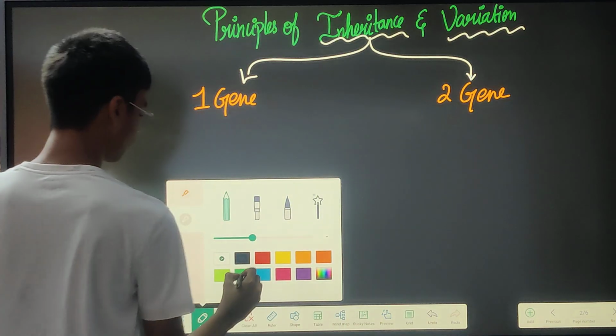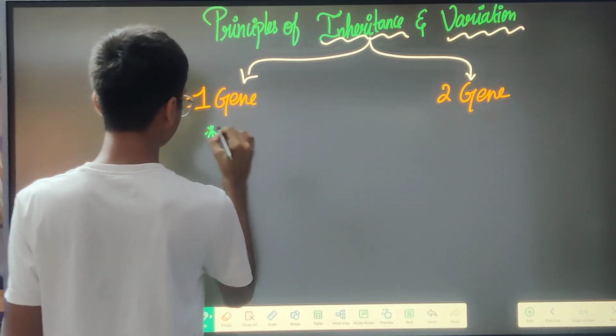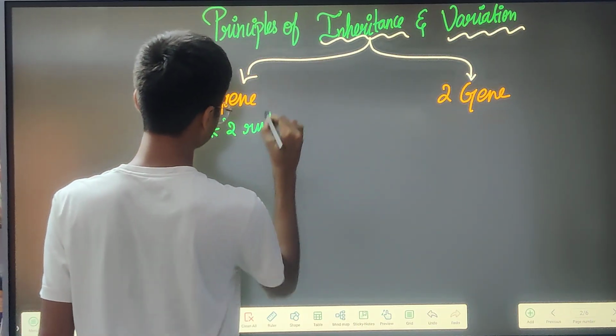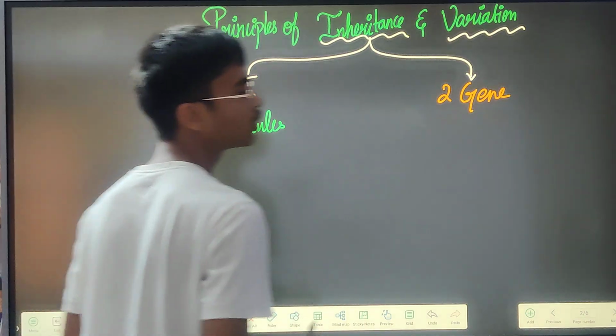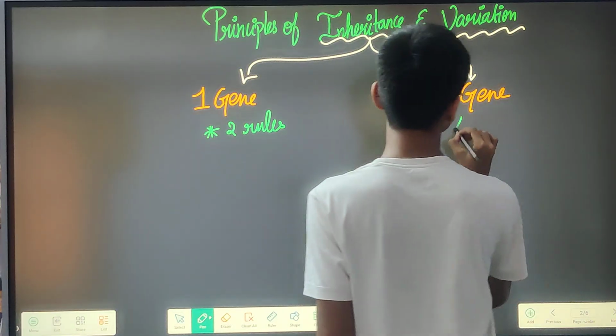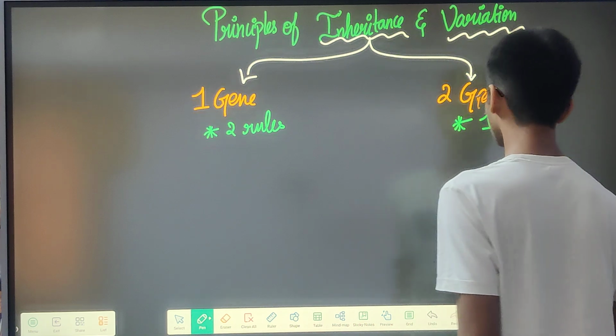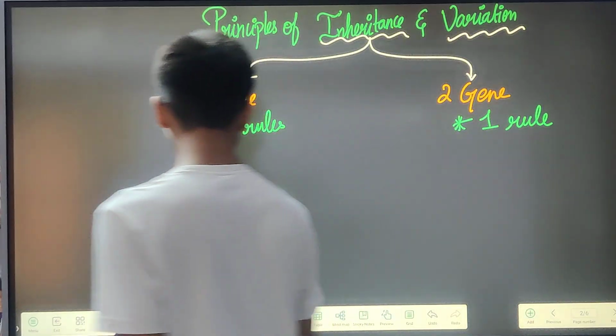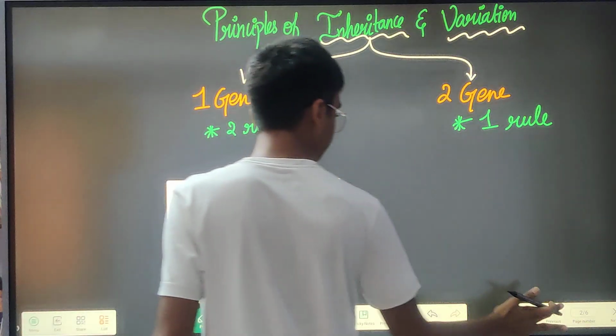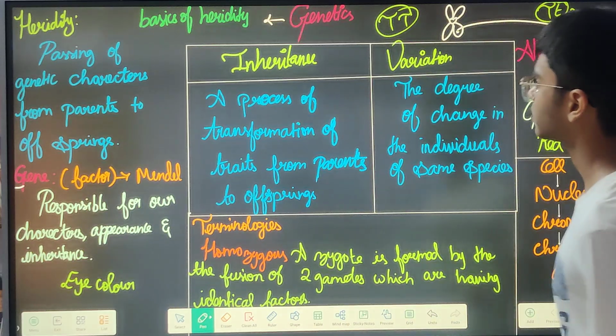Here we are going to see two different rules, and here we are going to study one rule. Now we will come back to here itself.